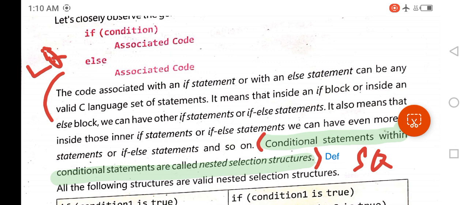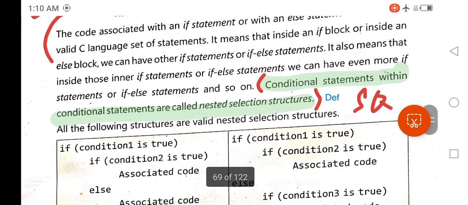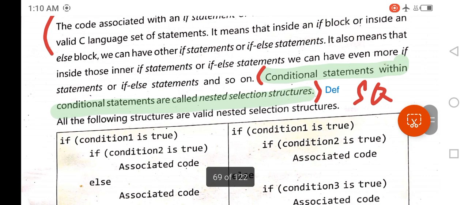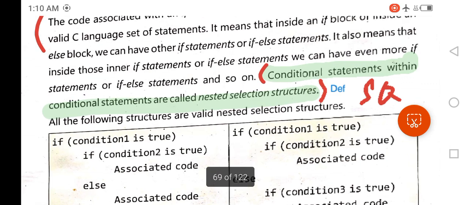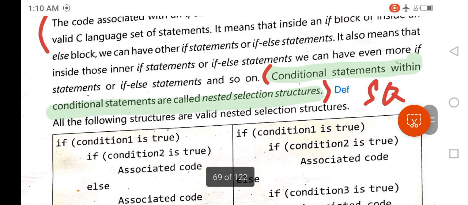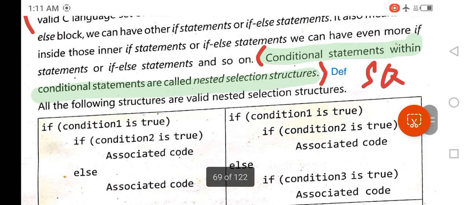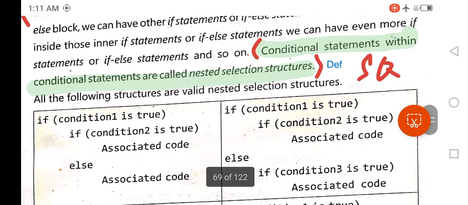It means that inside an if block or inside an else block we can have other if statements or if else statements. It also means that inside those inner if statements or if else statements we can have even more if statements or if else statements and so on.